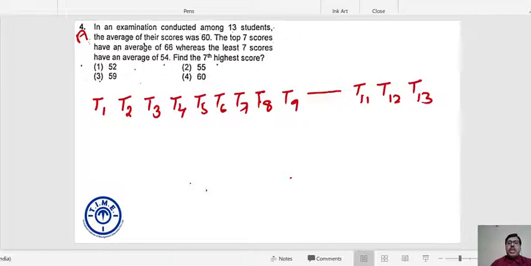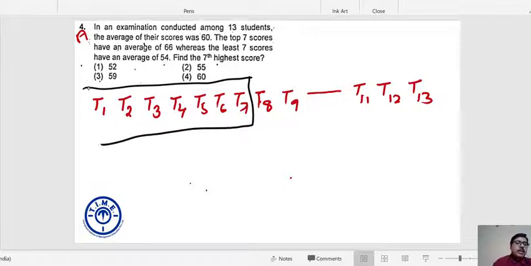According to your question, the average of the top 7 scores, can I say the average of these 7 scores is how much? 66. So the sum total of these 7 scores is 7 into 66, which is 462.